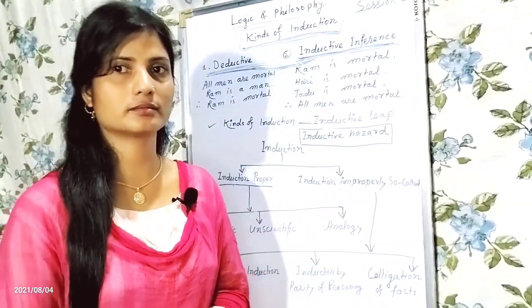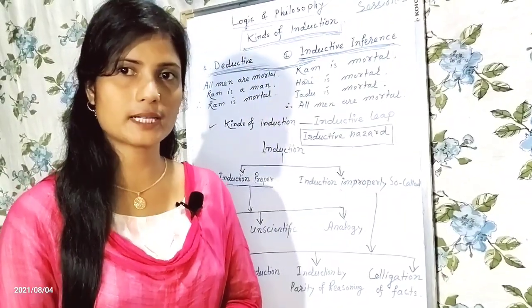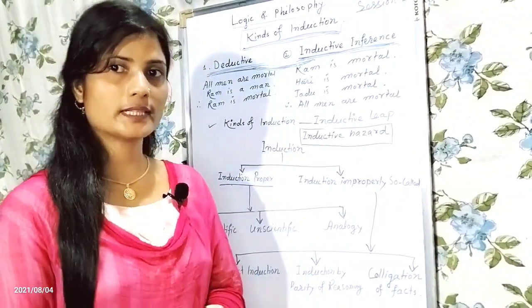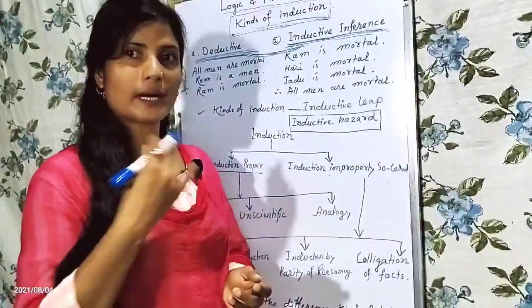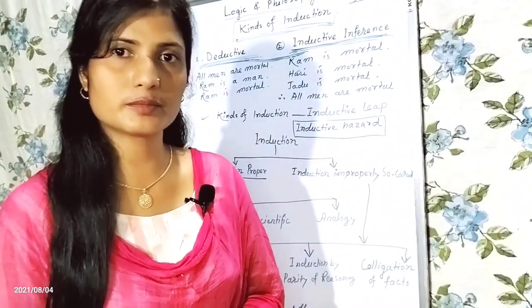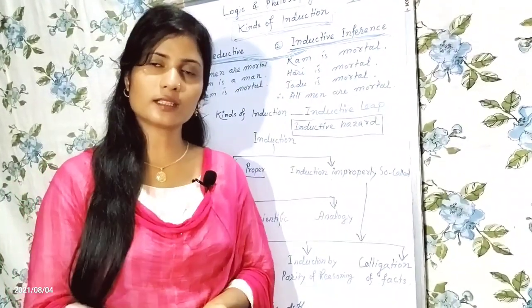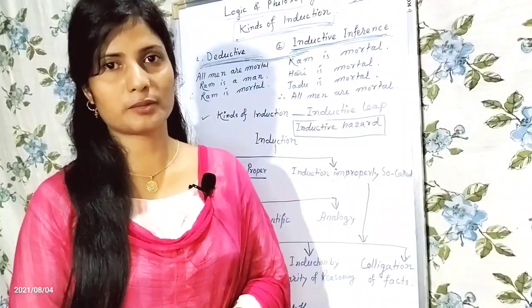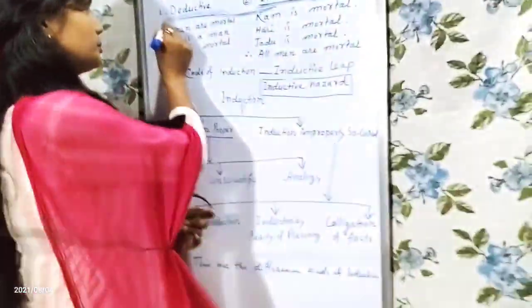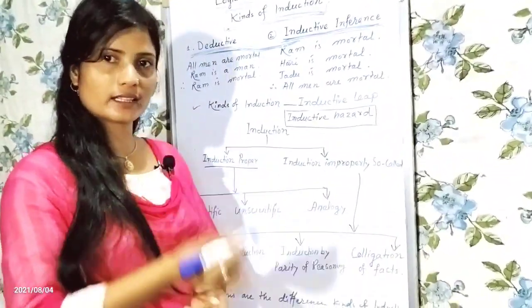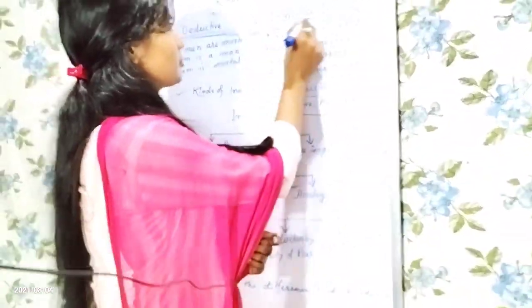Today I am going to discuss the first chapter of SS second year, that is kinds of induction. But before entering the subject matter, all of you know that there are two types of inference. One is deductive inference and another is inductive inference.